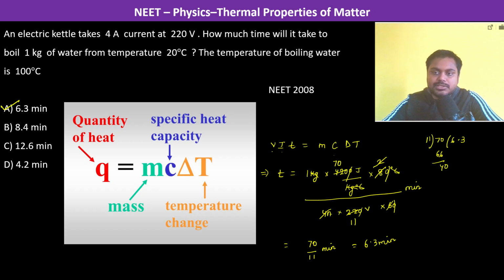So what we have done is, we have calculated how much heat is supplied by the kettle, that is V into I into T. How much heat is required by the water to go to the boiling temperature, which is 100 degrees centigrade. So both of them have to be equal, so therefore they are equated.